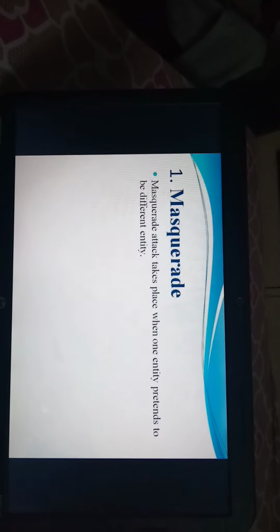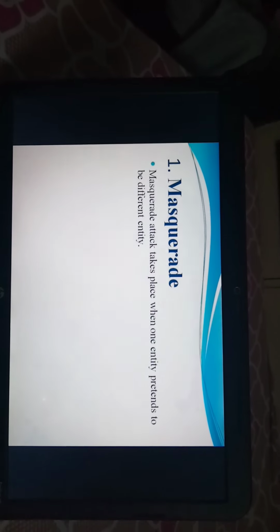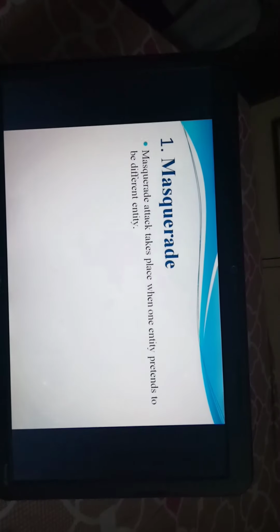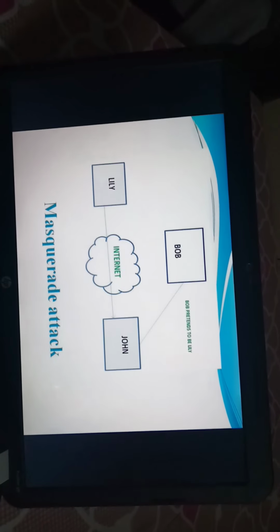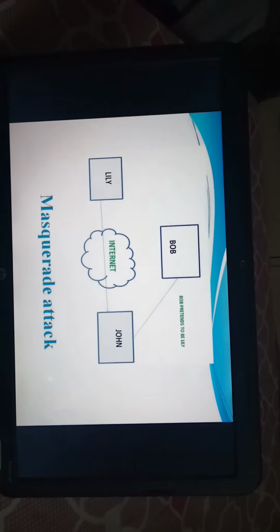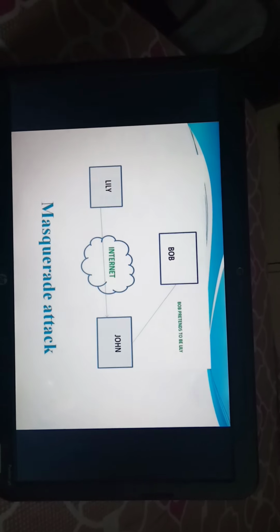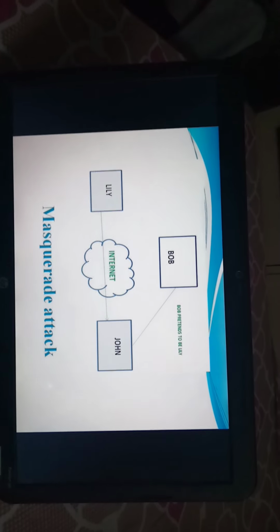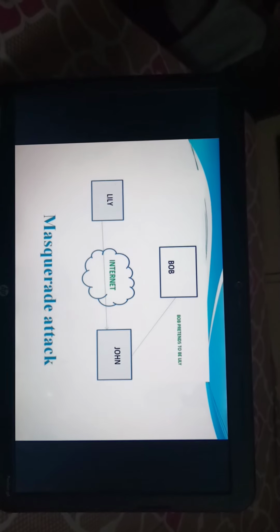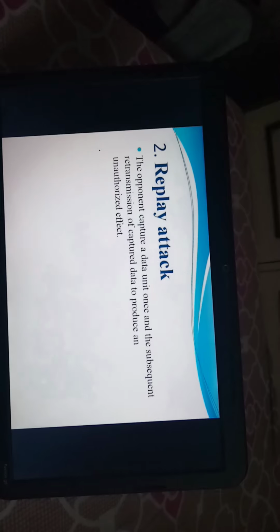First attack is masquerade attack. A masquerade attack takes place when one entity pretends to be a different entity. Here Lily and John are talking to each other by internet or other communication medium. Bob the opponent tries to pretend to be the original sender, meaning Bob the attacker sent a message to John pretending to be Lily.